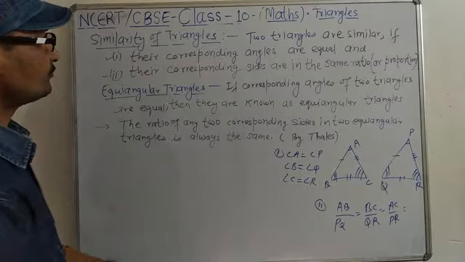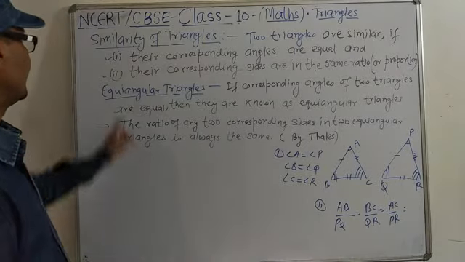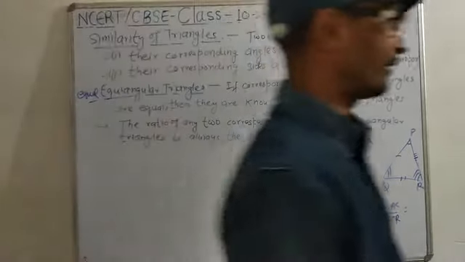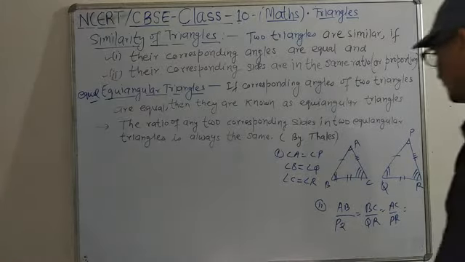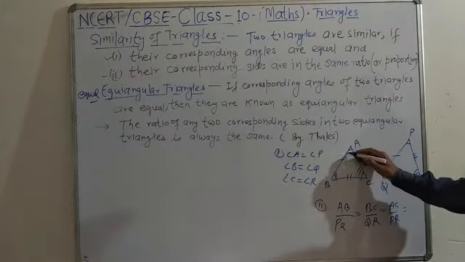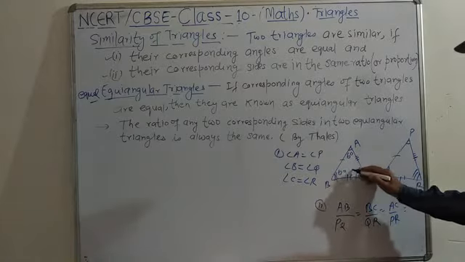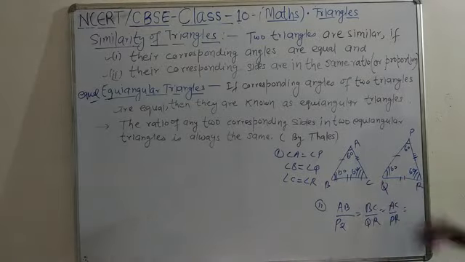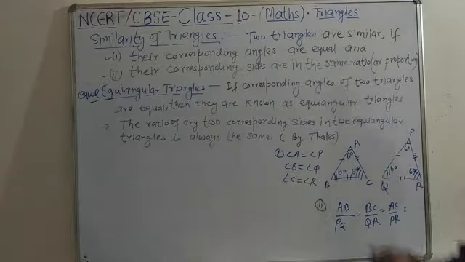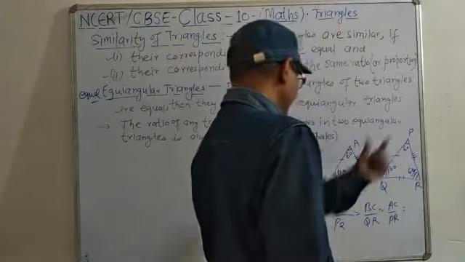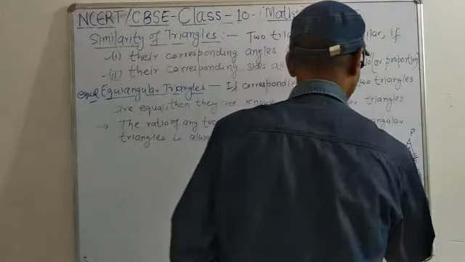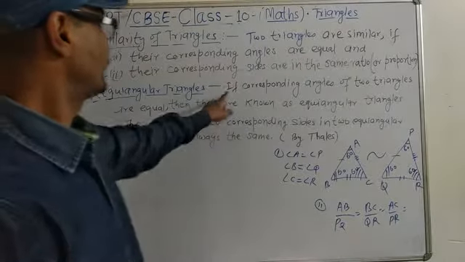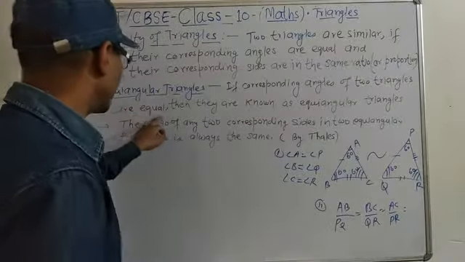Similarity of triangles. And what are equiangular triangles? Equi means equal. Equal angles, equiangular. That means equilateral triangles are known as equiangular. Like in this case, it is 60, it is 60, it is 60, and it is also 60 in the second case. If each and every angle is 60, we can say these two triangles are already similar, and there is no need to find the corresponding sides,